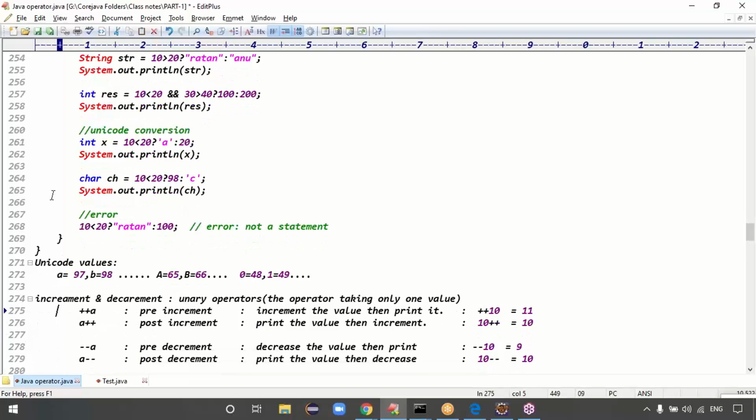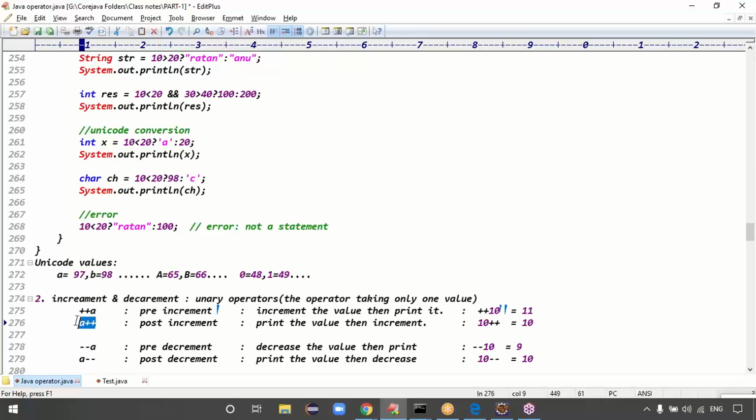Next one is the increment and decrement operators. Guys, try to understand this point. I'll explain this line. Plus plus a means pre-increment. Pre-increment means increment the data, then use it. Plus plus 10 means the output will be 11. This is called pre-increment: first increment the value.